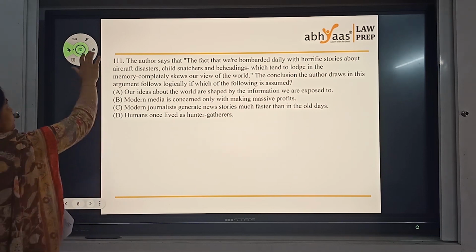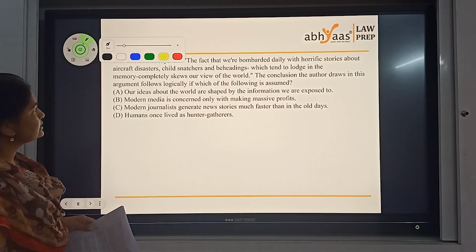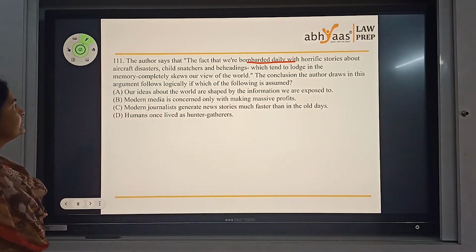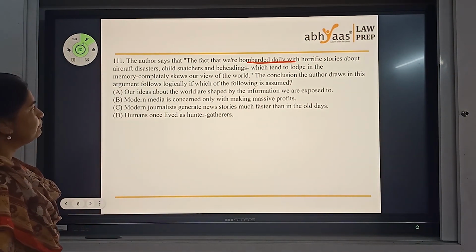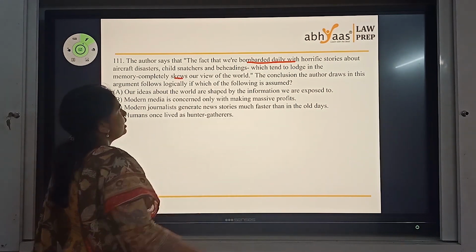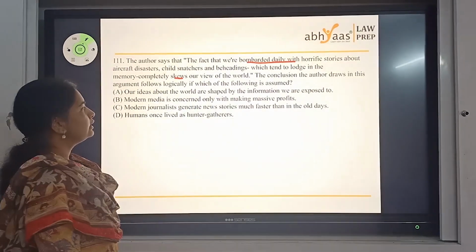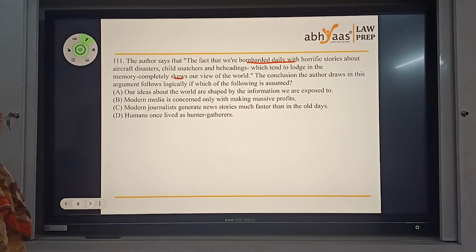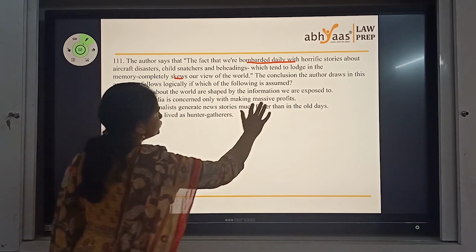Next one, and the last question in this section. The author says that the fact we are bombarded with horrific stories about aircraft disasters, child snatchers, and beheadings, which tends to lodge in memory completely, skews our view of the world. The conclusion the author draws in this statement, which of the following is assumed?